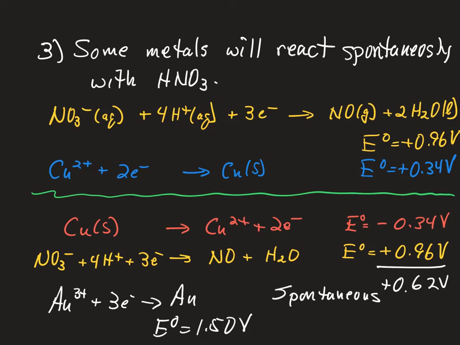So gold has a standard reduction potential, and let me be clear here, that's positive. So gold has a standard reduction potential greater than the standard reduction potential of the nitrate ion. So gold is inert to even nitric acid. But we have still one more option if we want to react our metal to create a solution of those ions by an oxidation reduction reaction.